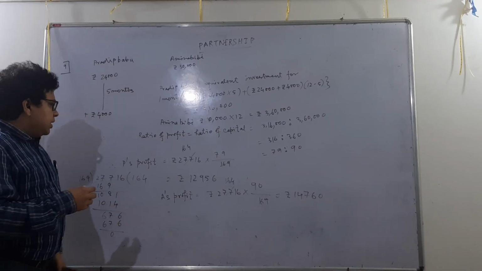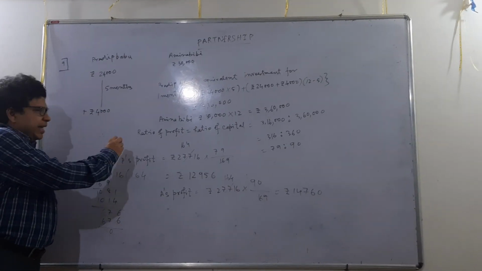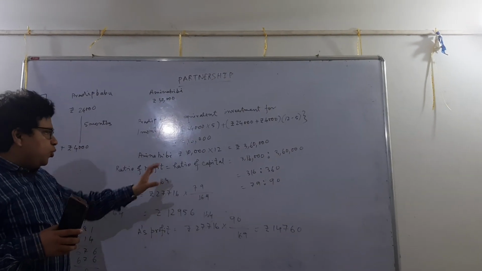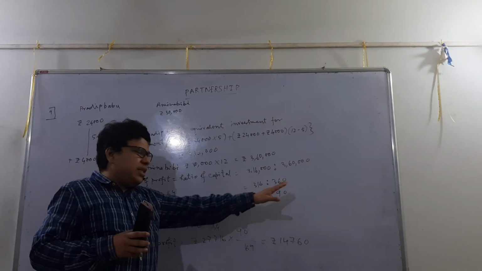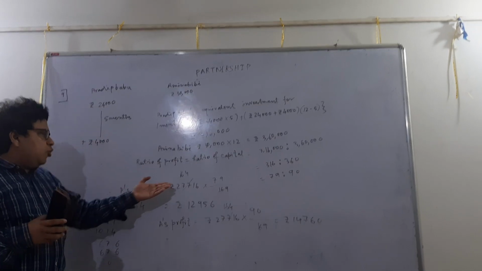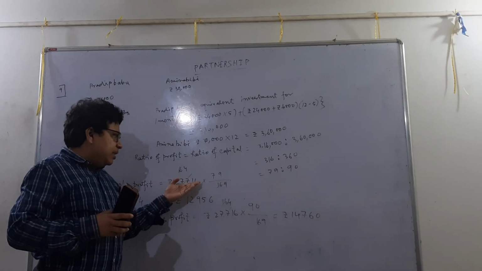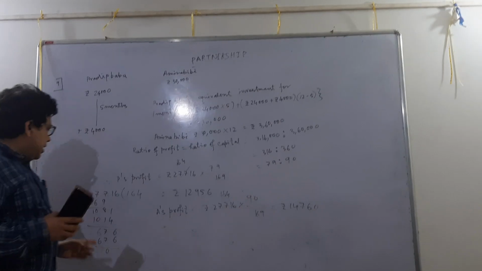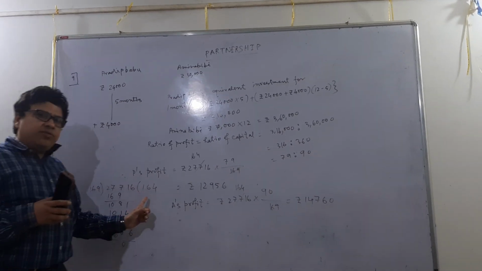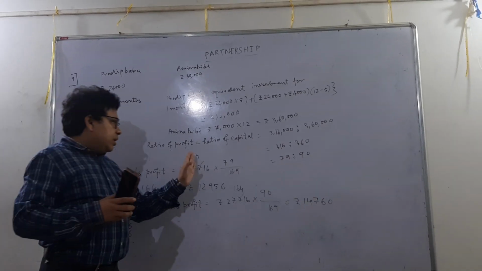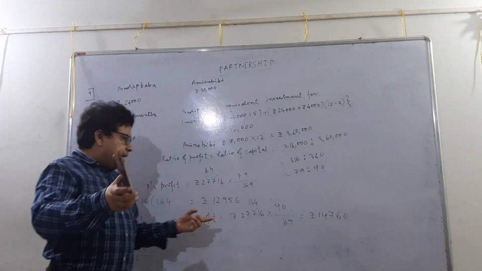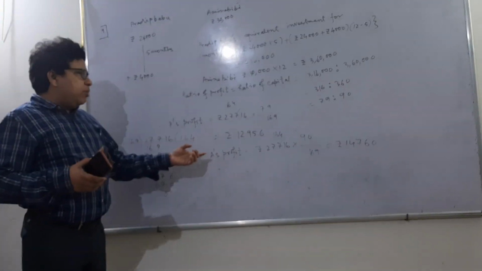So what we know is that the total profit was rupees 27,716, and so Pradeep Babu will get 79 by 79 plus 90 part of the total profit. That means Pradeep Babu's profit will be rupees 27,716 into 79 by 169. If we divide 27,716 by 169, 164 will be the quotient. So his profit is rupees 12,956, and similarly Amina Bibi's profit will be rupees